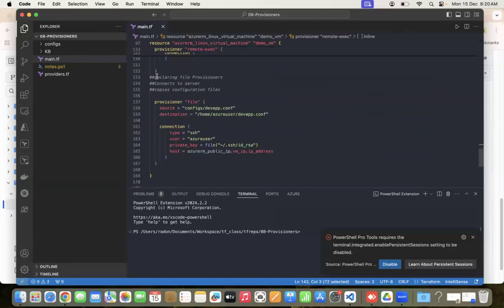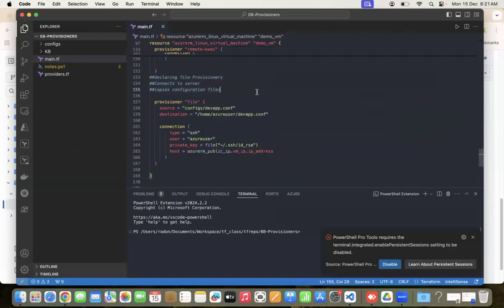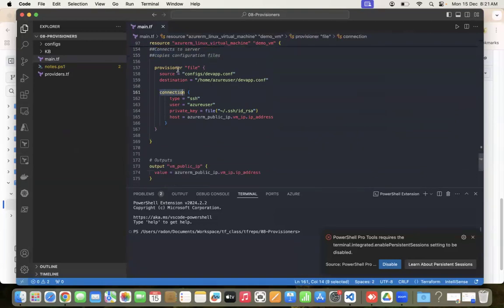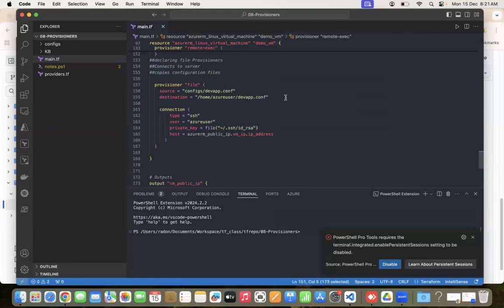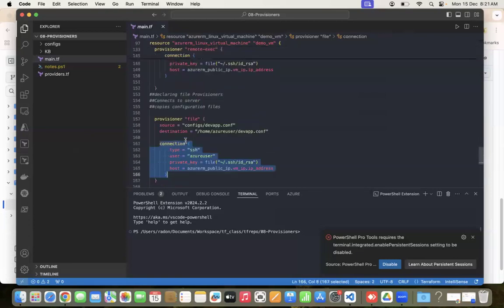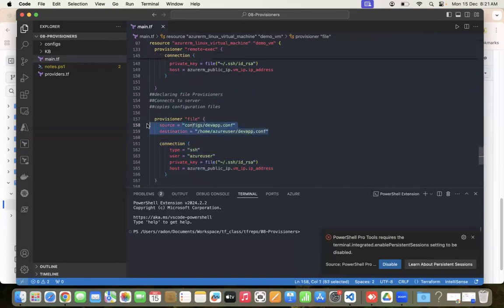Okay, next is declaring the file provisioner, the third one of the provisioners. How do you declare a file provisioner? Like this. This will have three mandatory things. One is how you connect, what the source is, and what the destination is. Connection, you can directly copy from here, which you have used, because you are trying to connect to the same VM. Let's copy that here. We have used the same. This part is the same as remote exec. But the source and destination we need to provide.